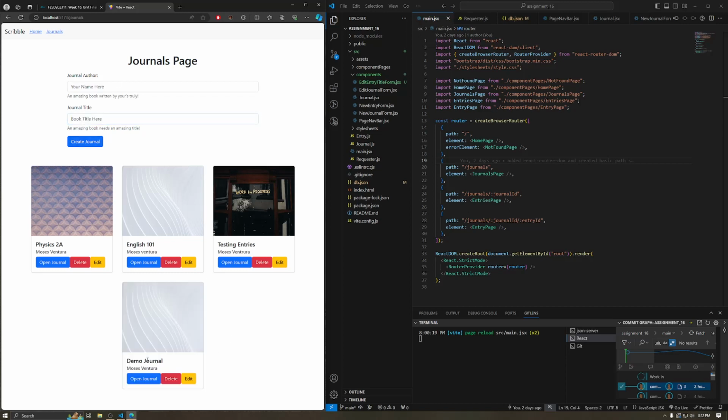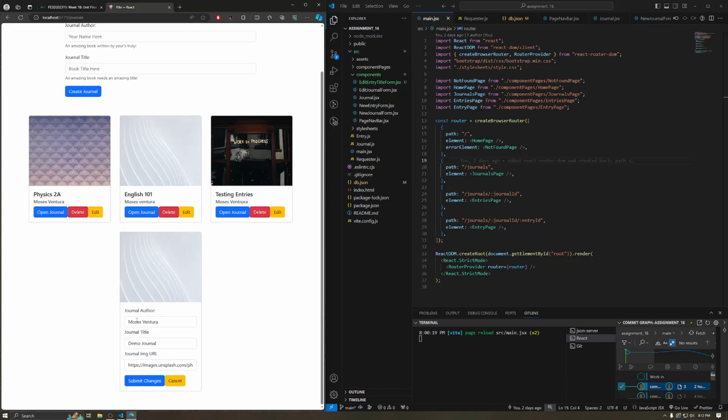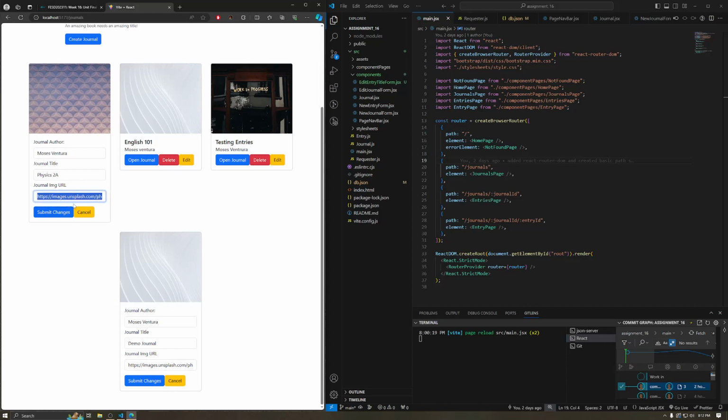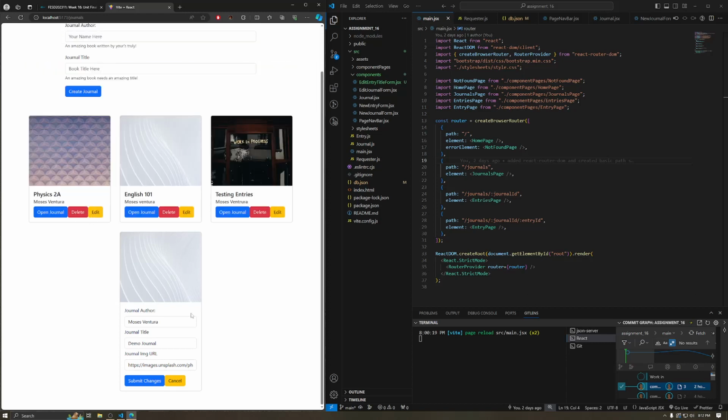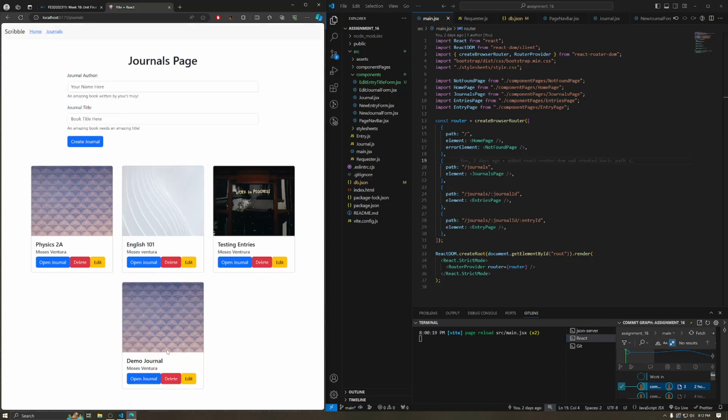The form submits, and here we go. We get a demo journal, and you can edit it. So right here, you can change the author, the title, and the URL for the image. So let's say I want to use the image from this one, and I'm going to copy that, cancel, and then change this one. And then if I submit, it changes the image.